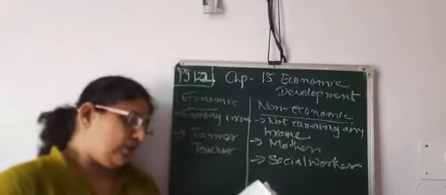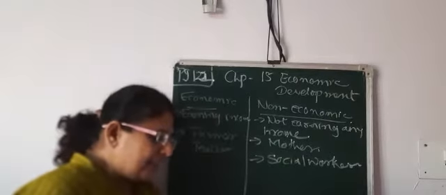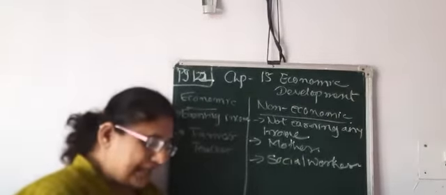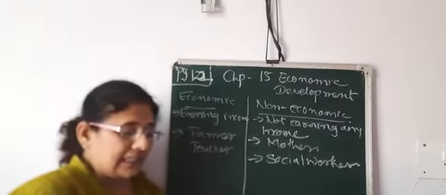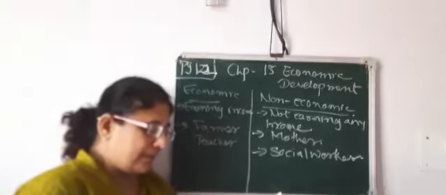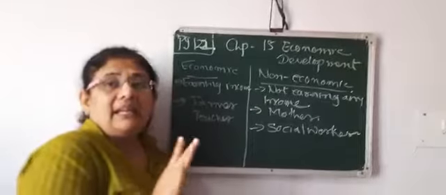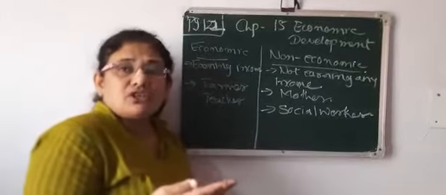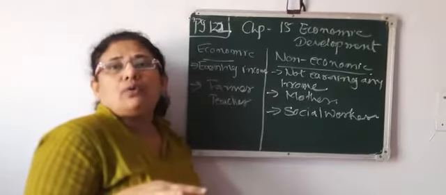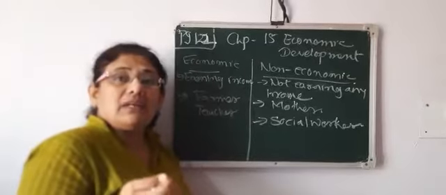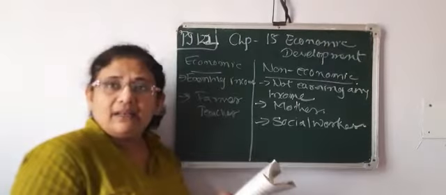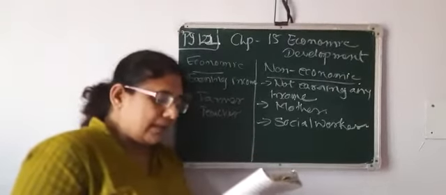Now non-economic activity. Activities that are not aimed at obtaining income or reciprocating something indirectly are called non-economic activities. Means in any way there is no possibility that they will get any income. So that is non-economic activity.